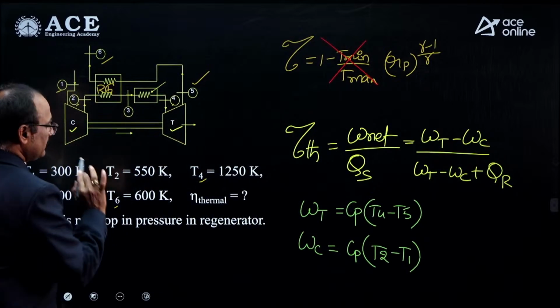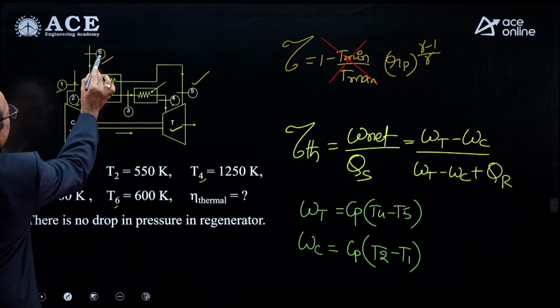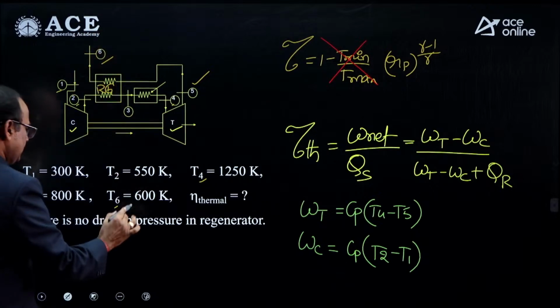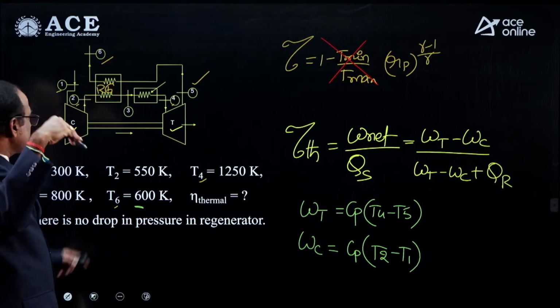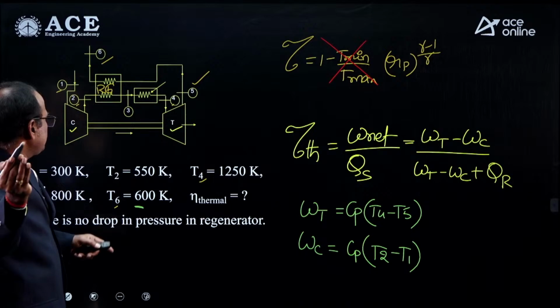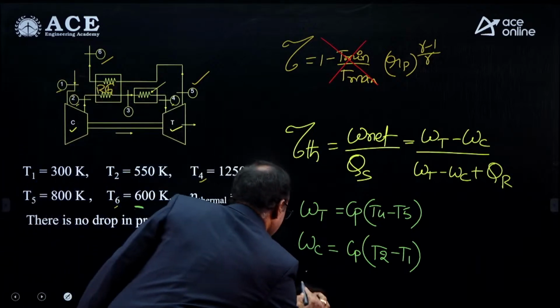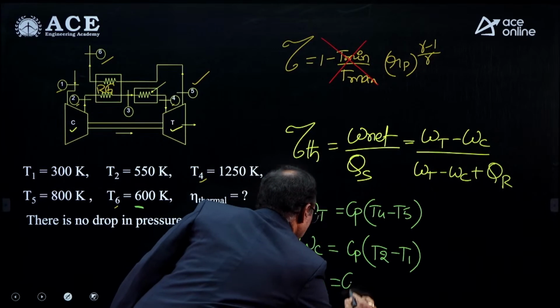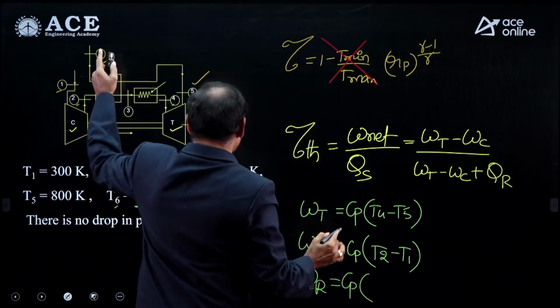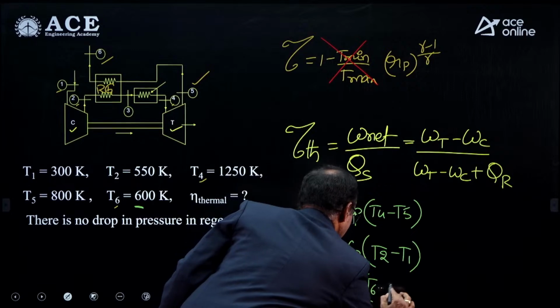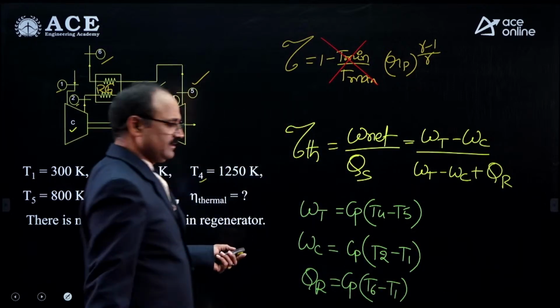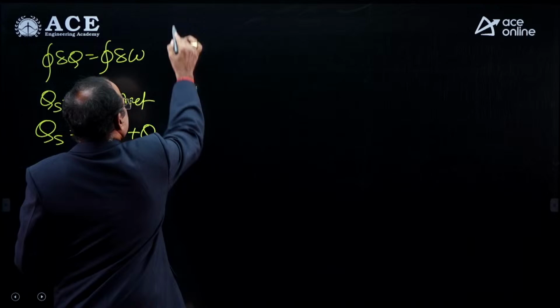The heat rejection equals Cp into (T6 minus T1). T6 is given. Once the exhaust gas is dumped to the atmosphere, it is dumping the heat to the atmosphere. Therefore, the heat rejection to the atmosphere equals Cp of the air into (T6 minus T atmosphere), that is T6 minus T1, the atmosphere temperature. Then the thermal efficiency.